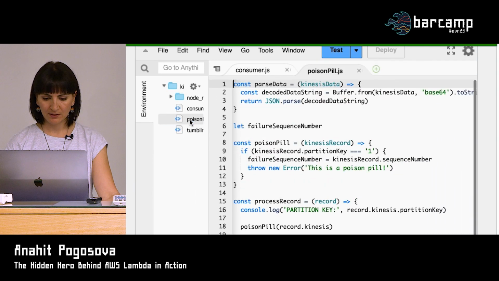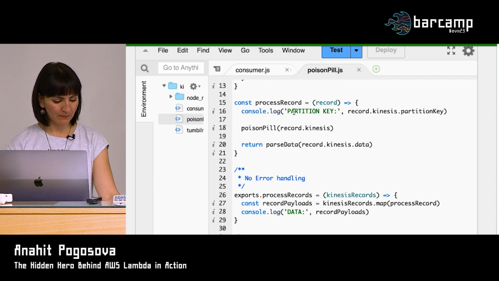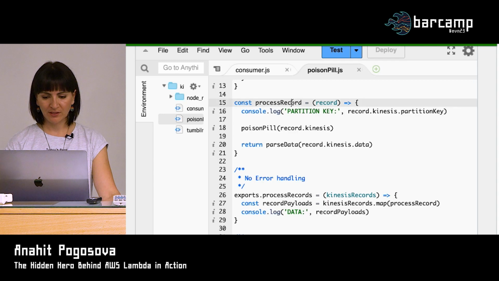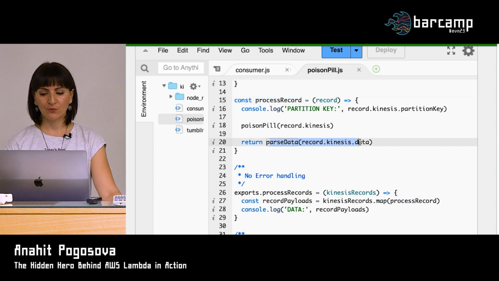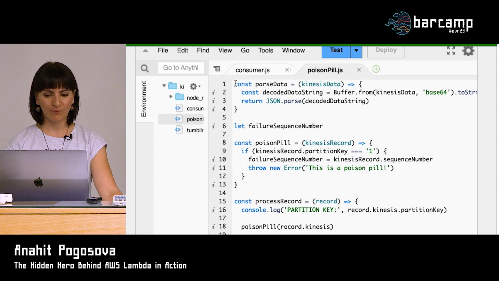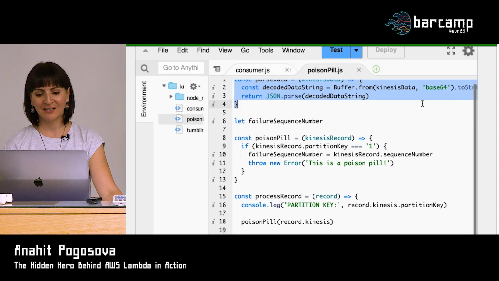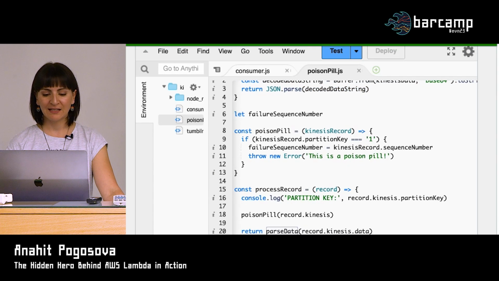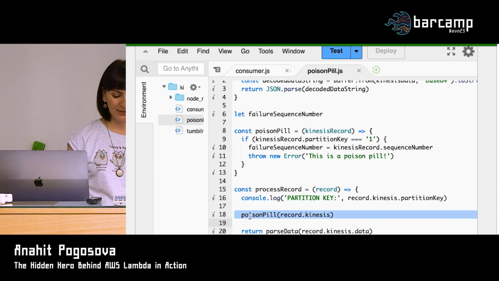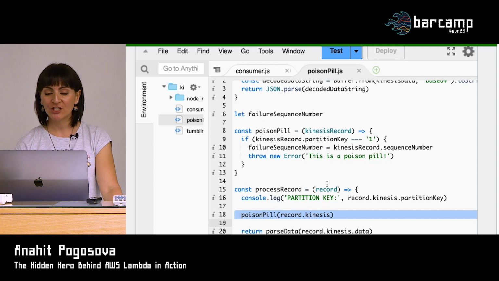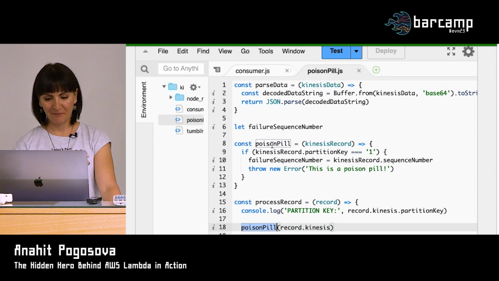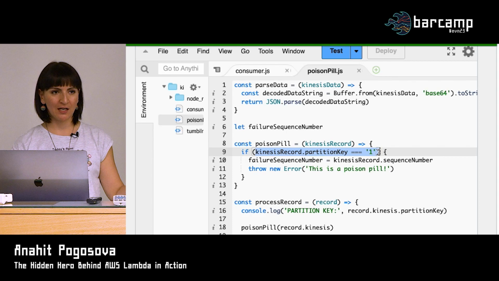I think it's there. So we will have this process record, processing every record in a batch, and it will just print the partition key, and then in the end it will parse the data because of base64 encoding. As I was saying, you should always parse your data, but it's pretty straightforward. So we parse our records, but in the middle we also introduce the so-called poison pill. And again, we do a very dummy implementation here just for the sake of this demonstration. We tell Lambda that if the partition key of the record was 1, it was a bad record. Let's just throw an error, say there was a poison pill.